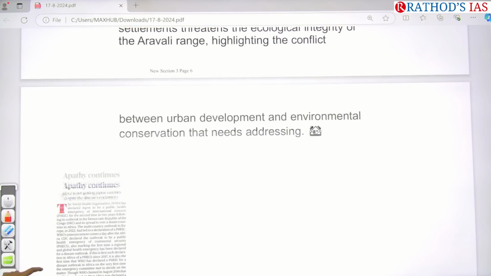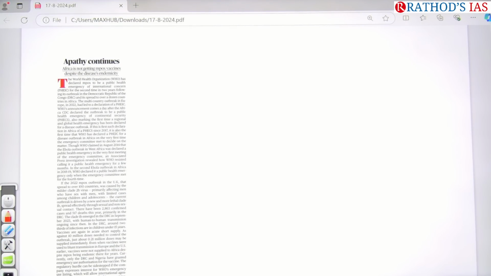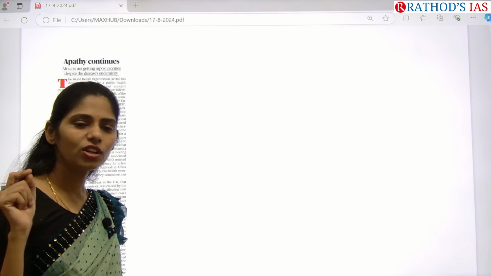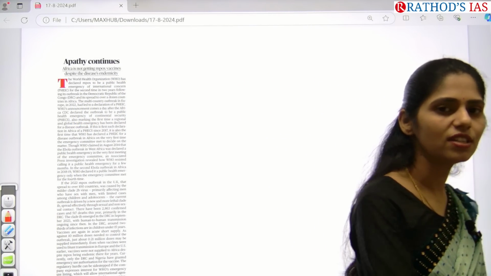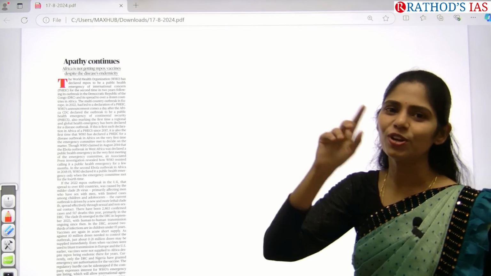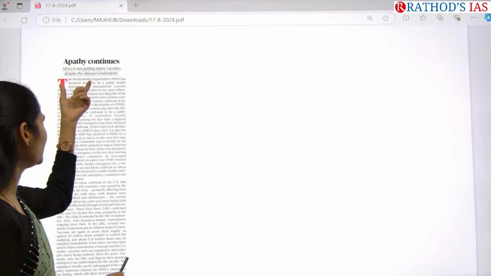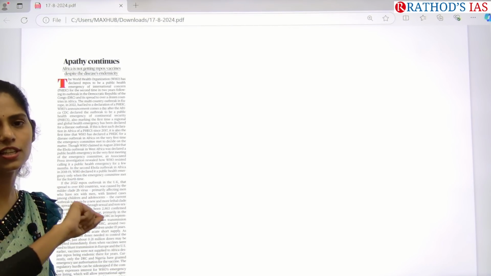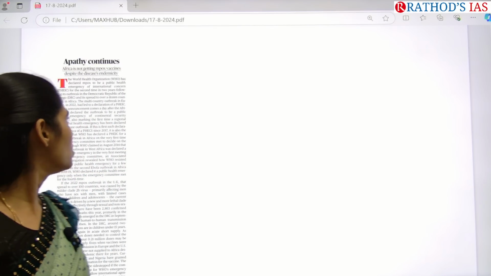And see this article: apathy continues, Africa is not getting mpox vaccines despite disease endemicity. So whenever you're writing an answer regarding any disease, try to give recent current affairs regarding that. Whenever there are recent current affairs, only then can you get questions in your mains. Okay. So here, if you're getting this mpox, you have to give that recently WHO declared mpox a public emergency. Like that, you have to